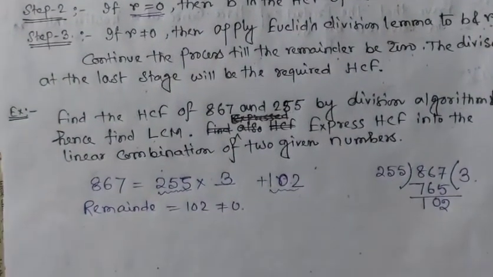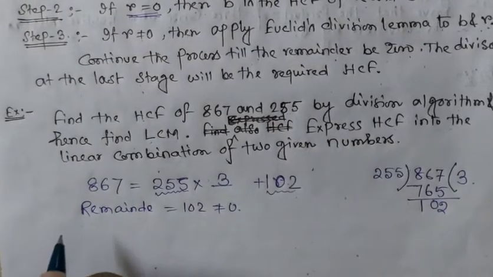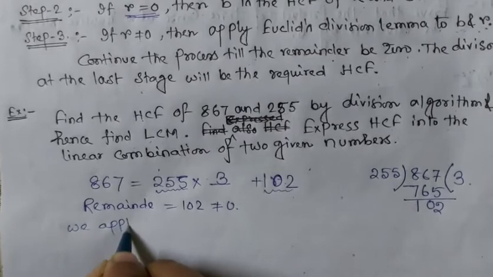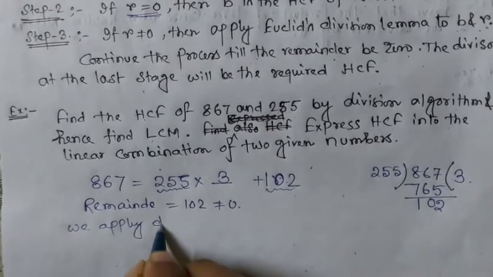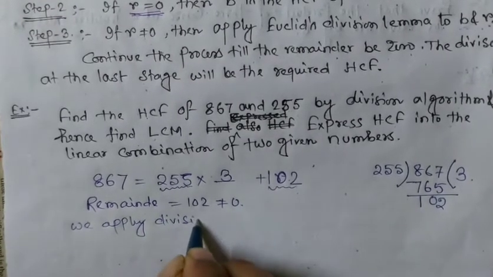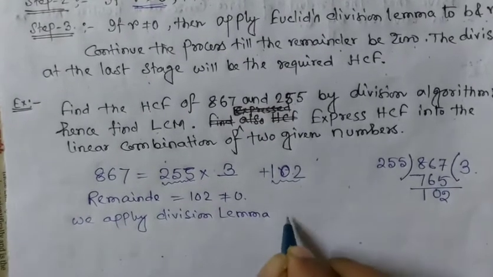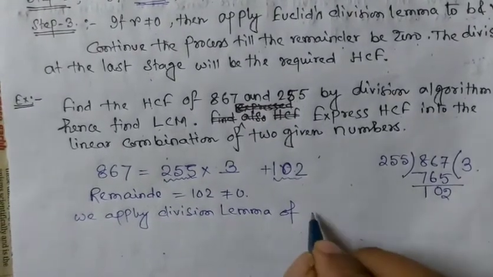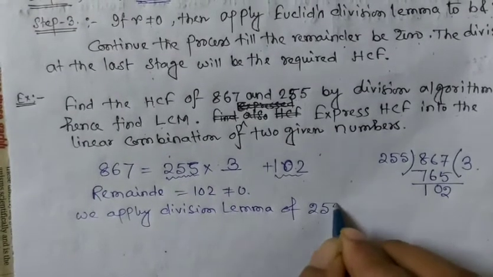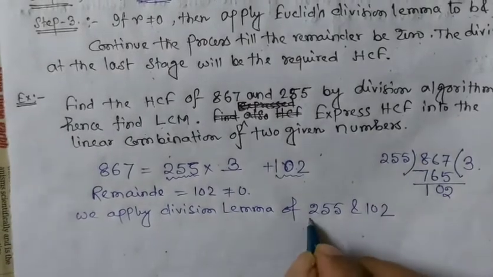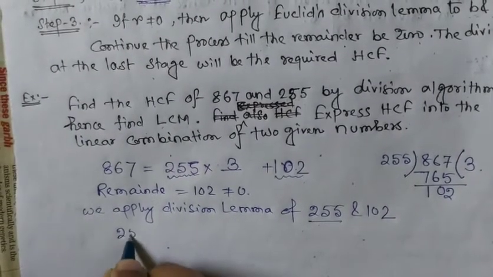So we apply the division lemma to 255 and 102.